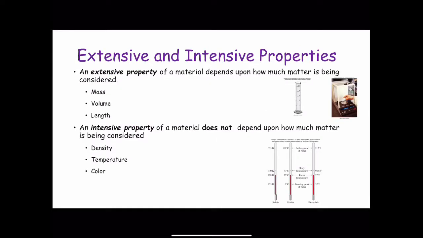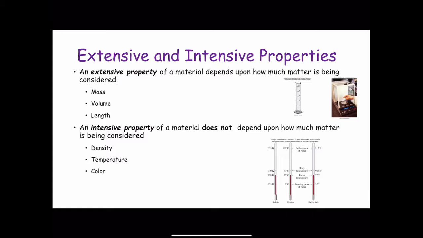All measurable properties of matter fall into one of two additional categories, extensive properties and intensive properties. The measured value of an extensive property depends on how much matter is being considered. Mass, which is the quantity of matter in a given sample of a substance, is an extensive property. More matter means more mass. Values of the same extensive property can be added together.